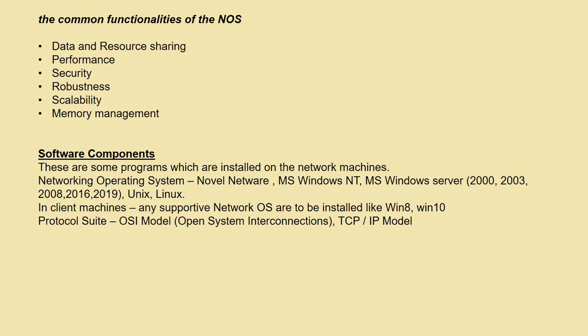You will also have network operating systems such as Unix and Linux. As per client machines, the supported network OS to be installed are Windows 8 and Windows 10. And the protocol suites are the OSI model, the layered models, and the TCP/IP model. So this is all about the network operating system. Then we will get the idea about the installation of the network operating system.